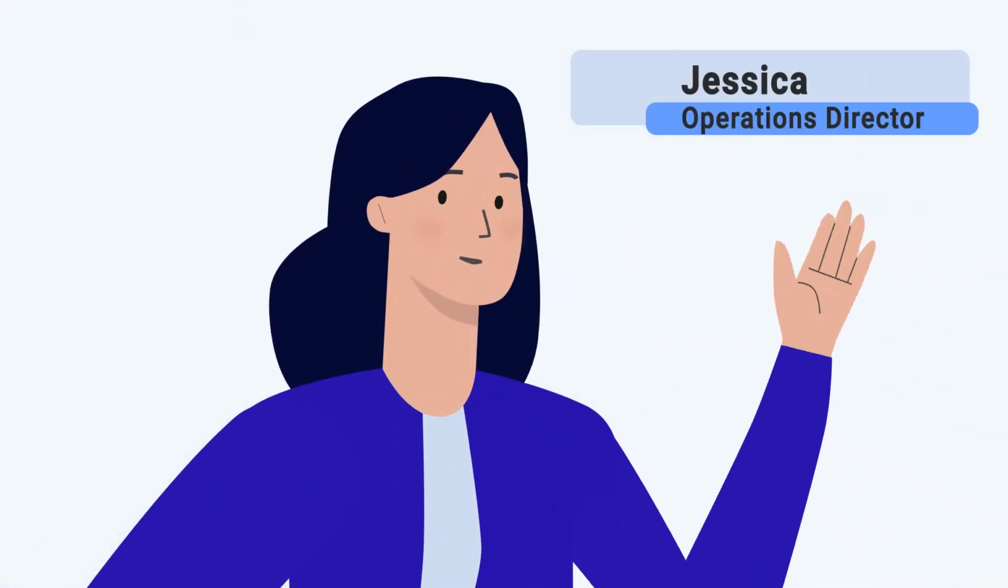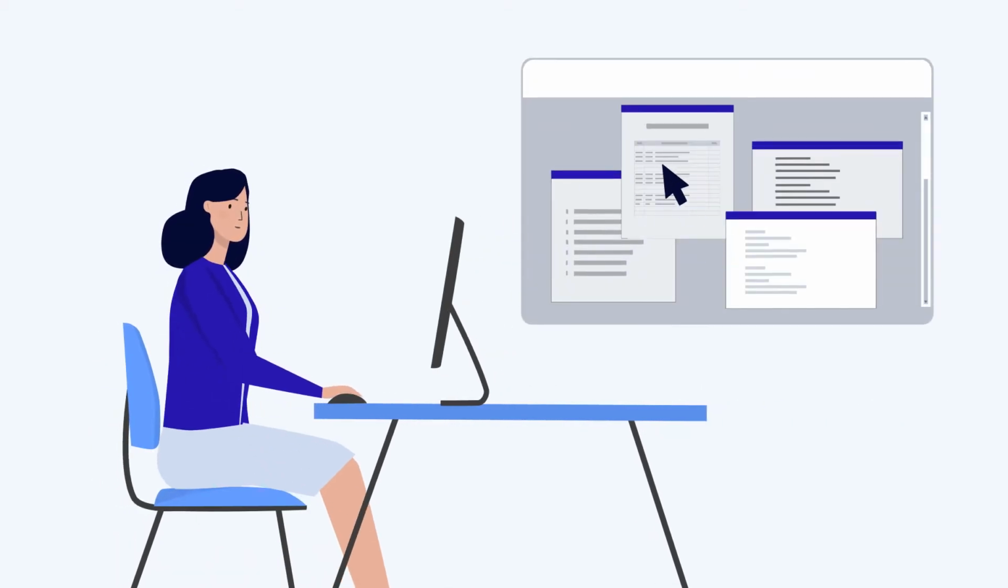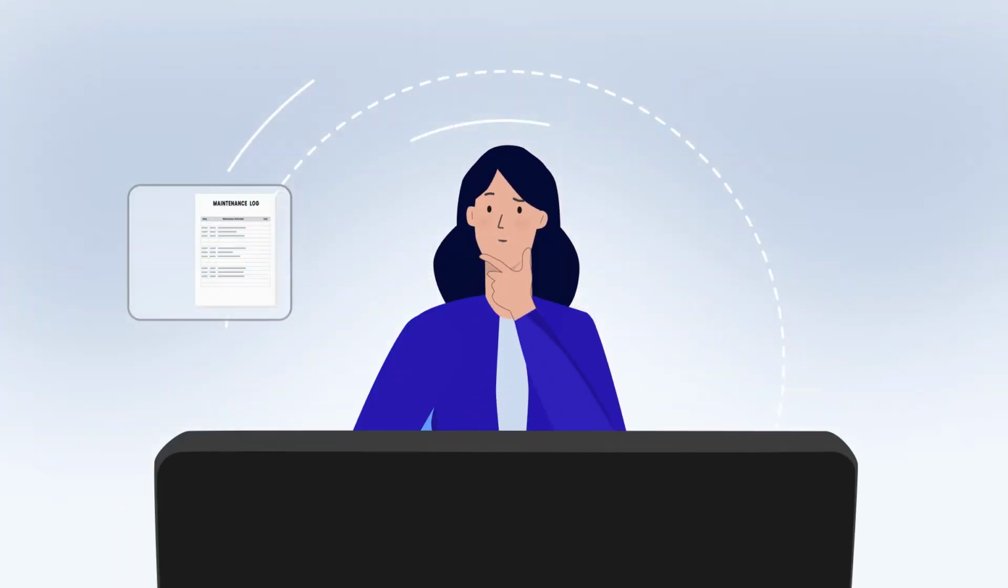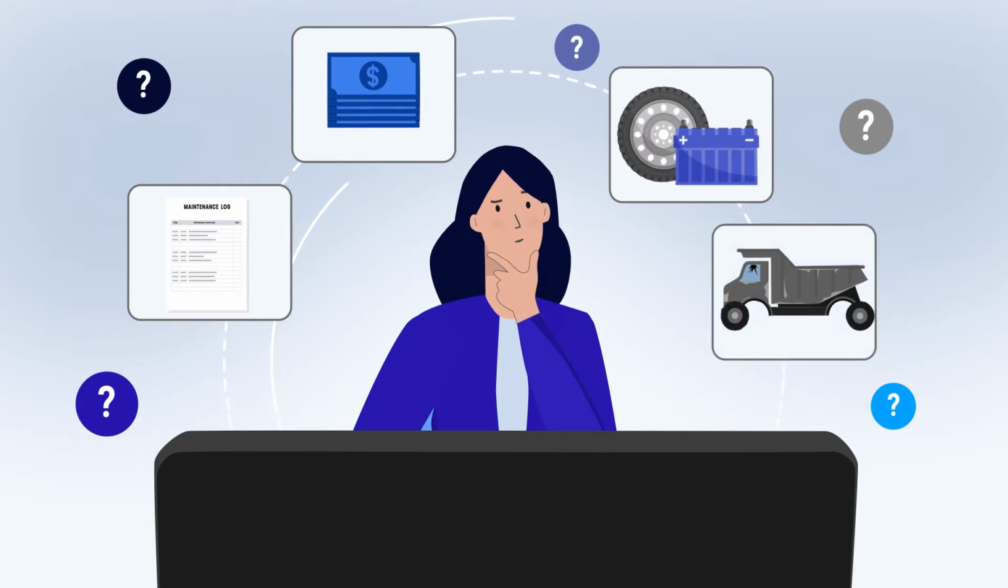And this is Jessica. She is an operations director. She needs maintenance data. She can leverage it to optimize expenses and plan equipment downtime.